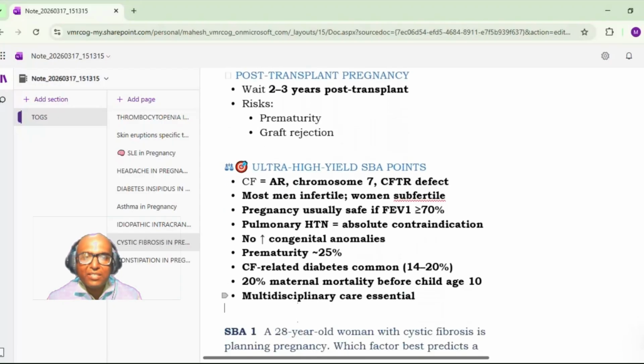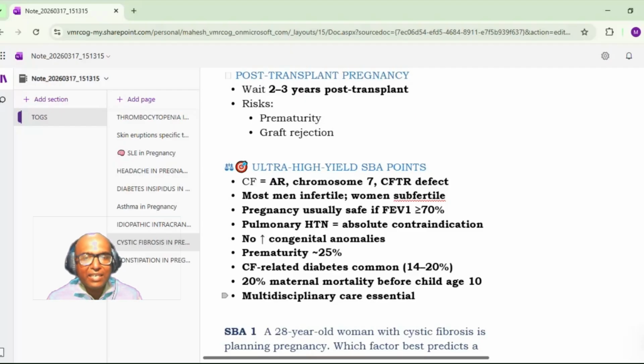So what is the take-home message? Cystic fibrosis is an autosomal recessive condition, chromosome 7, and the CFTR gene is the defect. Most of the men will be infertile, women will be subfertile. Pregnancy usually is safe if the FEV1 is more than or equal to 70%. If there is pulmonary hypertension, there is an absolute contraindication. Generally, there is no increase in congenital anomalies. Prematurity rate is around 25%.